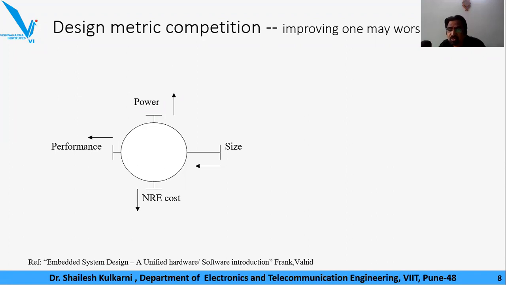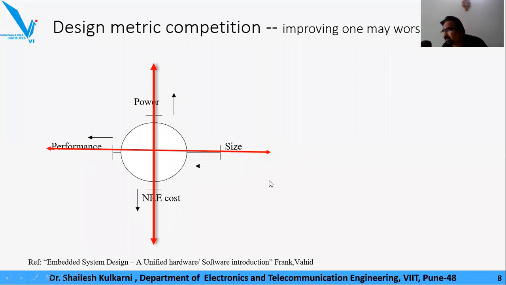For example, if you try to reduce the size, you would find that the performance, the features, or the system's ability to function might escape out of the boundary lines. So you might not get the expected performance when you are trying to squeeze the size of the product. So size and performance are always conflicting design metrics. You try to improve one, and the second is definitely going to suffer.